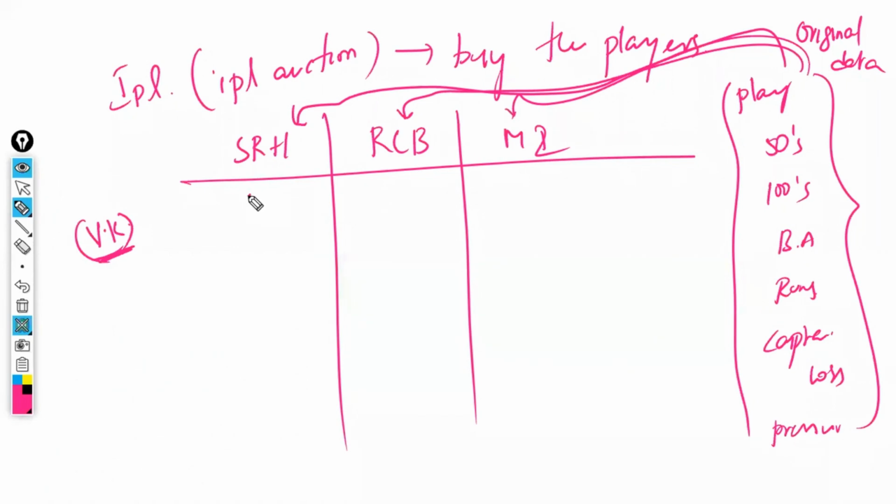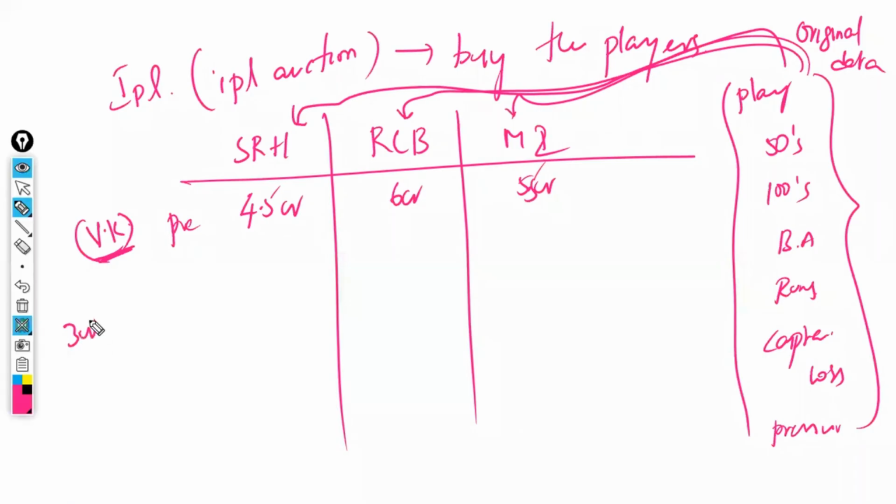Now, SRH has predicted Virat Kohli at 4.5 CR. Assume it has predicted 4.5. RCB predicted 6 CR, and Mumbai Indians predicted 5 or 5.5 CR. The bidding starts at 3 CR.